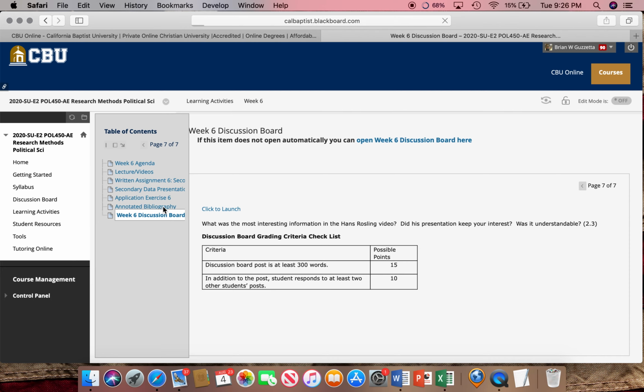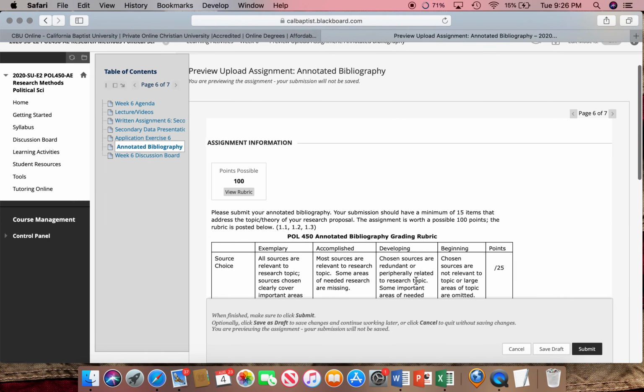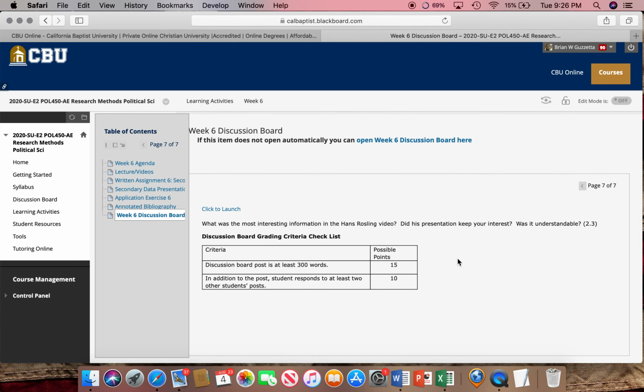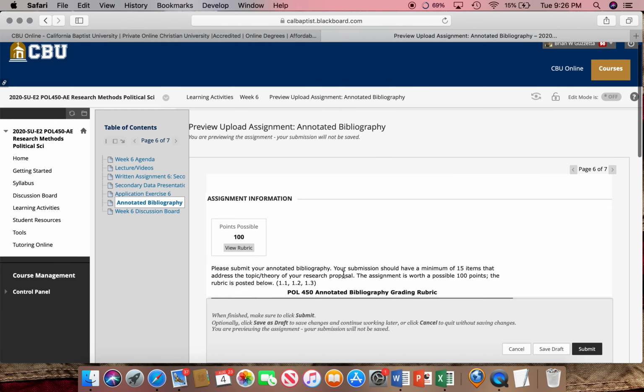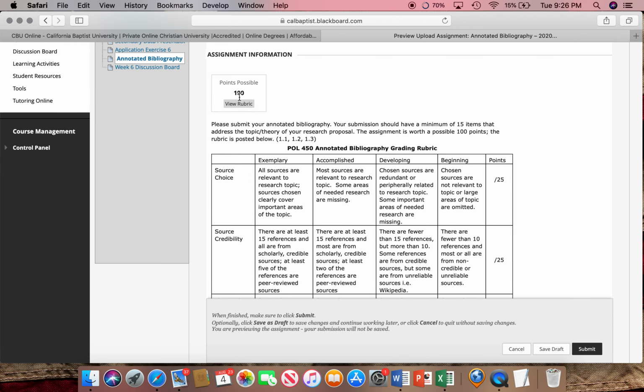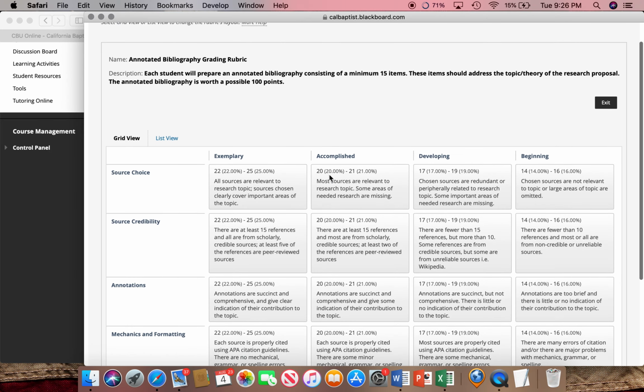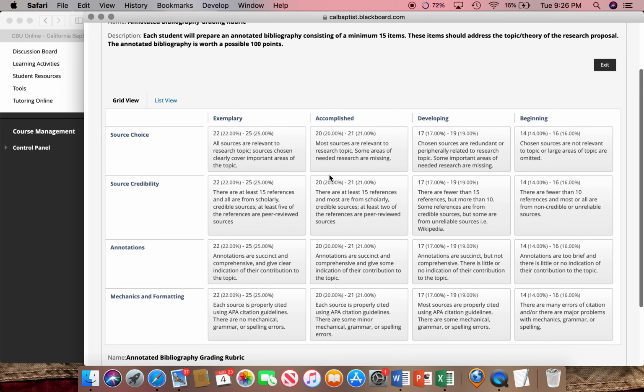And now let's jump back up to our annotated bibliography, our big point assignment for this week. 100 points possible. There's a rubric that's associated with it. If we take a quick look at our rubric, like in many of your classes here in online and professional studies, we break things down by exemplary, accomplished, developing, and beginning. Each student will prepare an annotated bibliography consisting of a minimum of 15 items. These items should address the topic theory of the research proposal. The annotated bibliography is worth a possible 100 points.